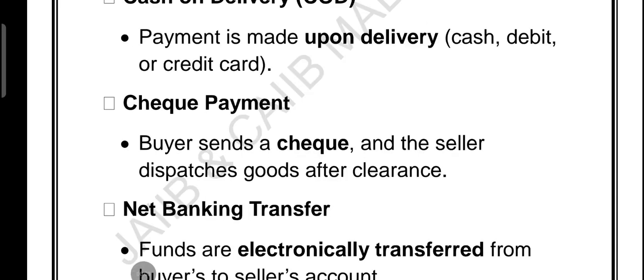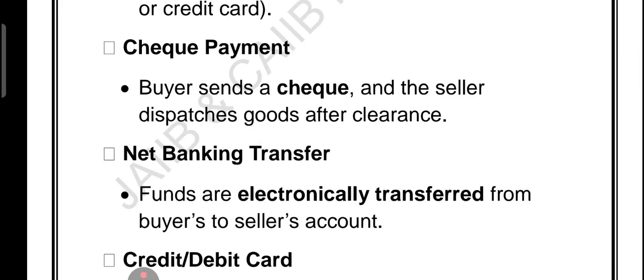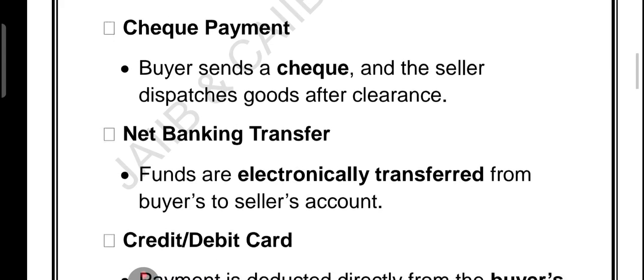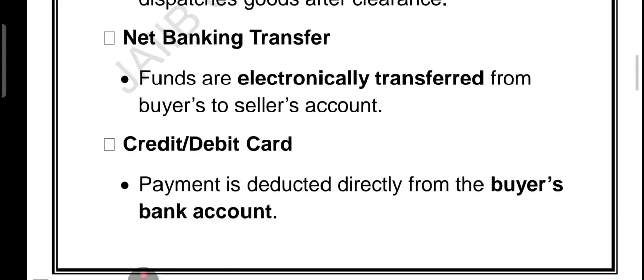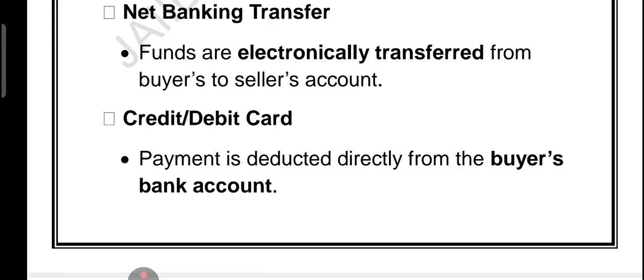The payment can be a check to the seller. Once the check clears, the seller dispatches the product. Net banking transfer: in this case the money moves directly from the buyer's bank account to the seller's account over the internet. Then we have credit or debit card payment. You enter your card details and the amount is directly deducted from your account. It is very quick and also easy.